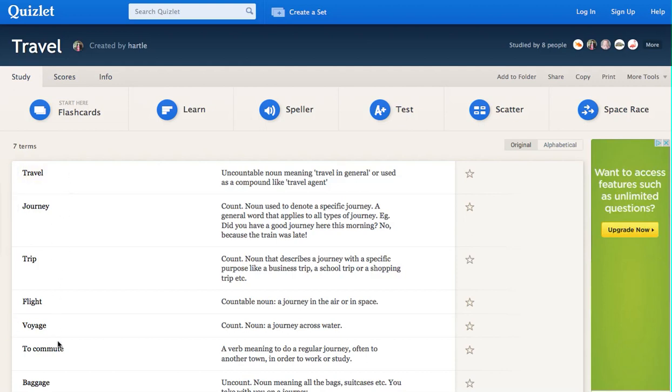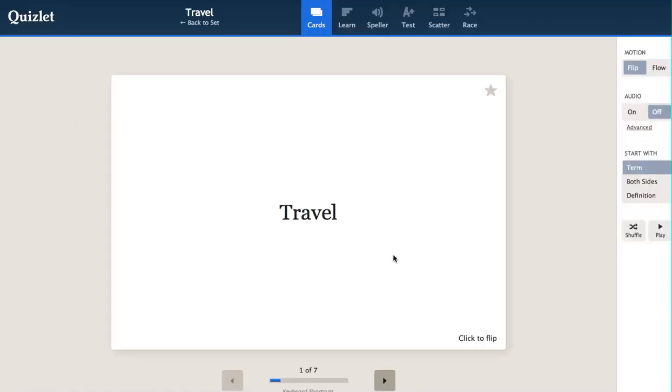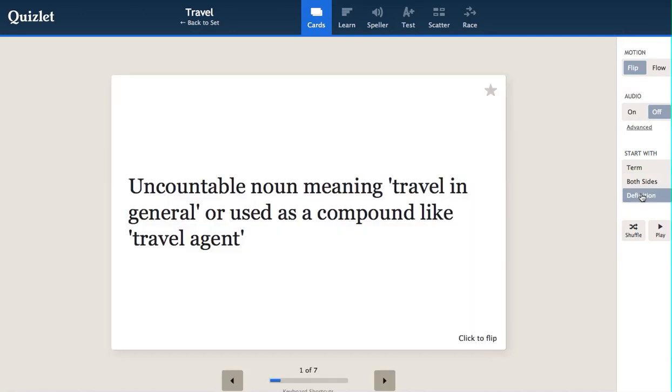So you can see all the things that are in it, but it's good to start with the study area and start where it says start here, flashcards. So if you click there, you will see the first card. Now, it's set so that you can flip it. We're starting with the term here, but you might like to start with both sides if you just want to read through them. So you can see the term and the definition.